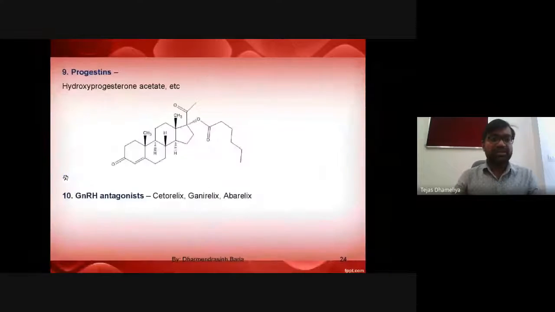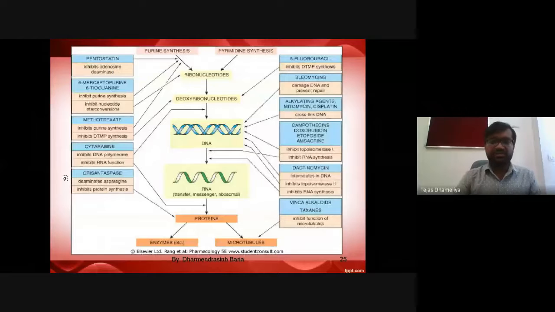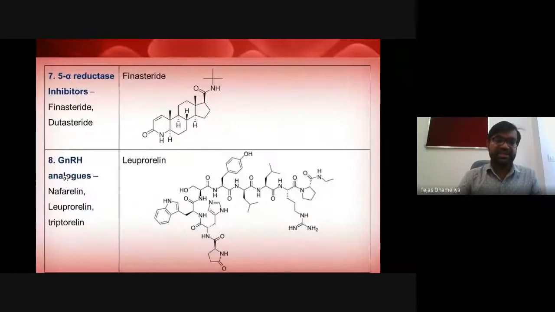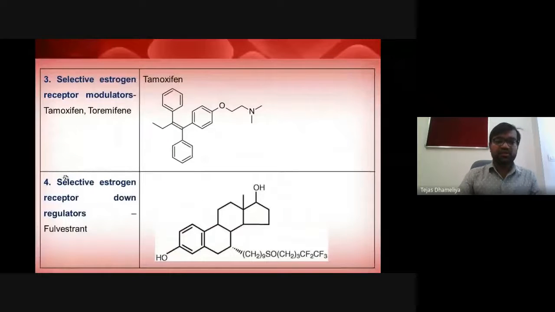Then progestins and some other analogs are there. These are really used as anti-neoplastic agents. With this, I think I have covered almost all the anti-neoplastic agents essential for anti-cancer activity.